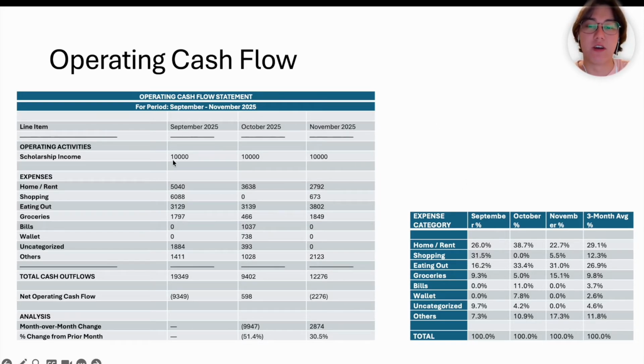For example, I have recurring revenue, which is my scholarship, every month, 10,000 Hong Kong dollars. And in September, I spent about 19,000 Hong Kong dollars, which made my net operating cash flow minus 9,350 Hong Kong dollars. Where is it coming from? I can see it coming from shopping. I bought these watches. For October 2025, I got into the budget. I cut the shopping, even the small shopping from Taobao. In November 2025, I was a little bit irresponsible and went out too much, so I ate out a lot. That's why I overspent. I can also get the ratios of which category I'm spending more on. It gives me a clear, sober view of my budgeting so I can project into the future and cut certain categories.